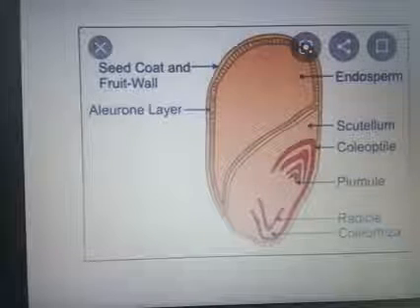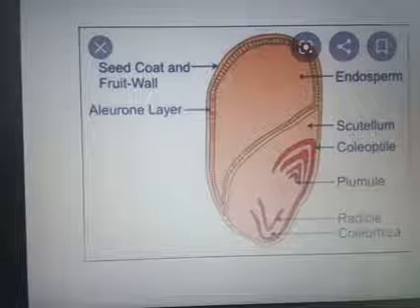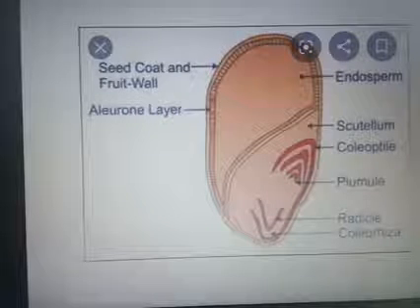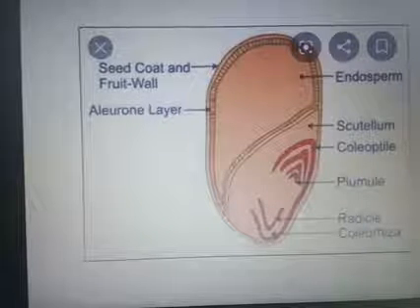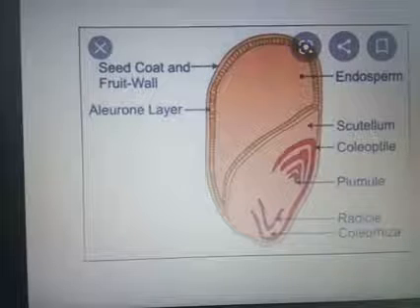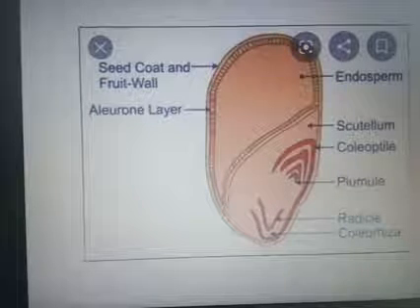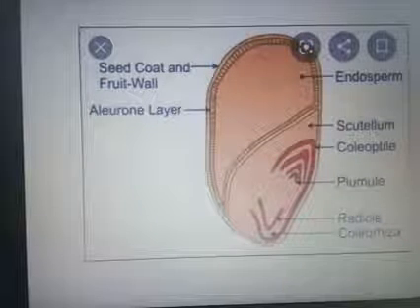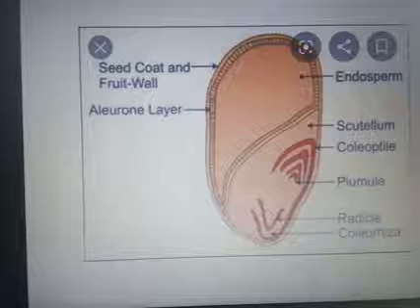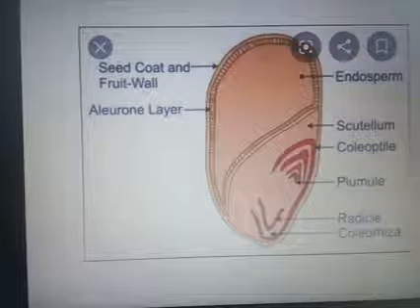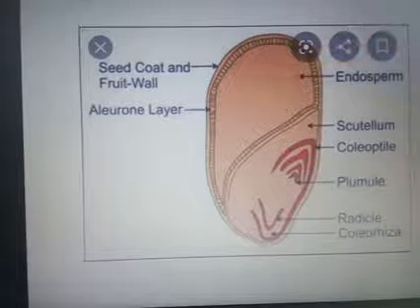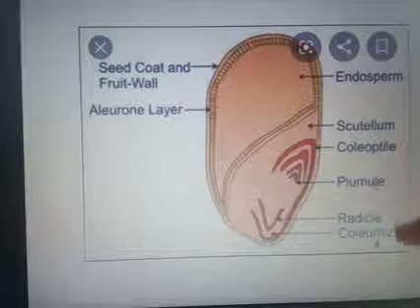After the seed coat, the next layer is the aleurone layer. Then this seed is endospermous, which means the endosperm is present here. Then we have the plumule and the radicle.